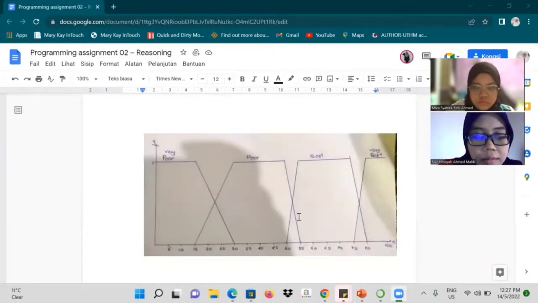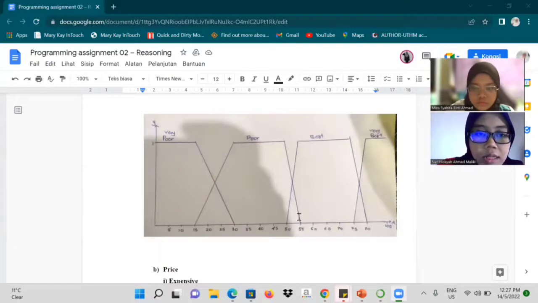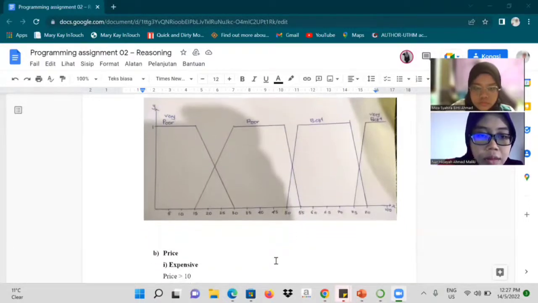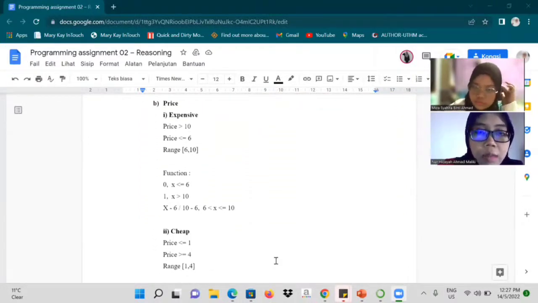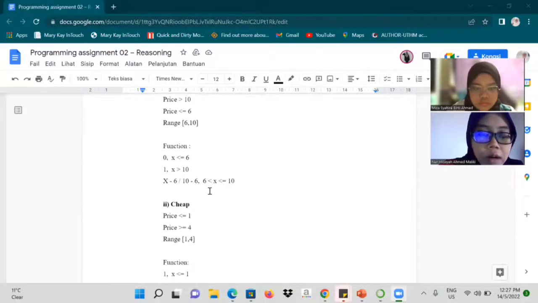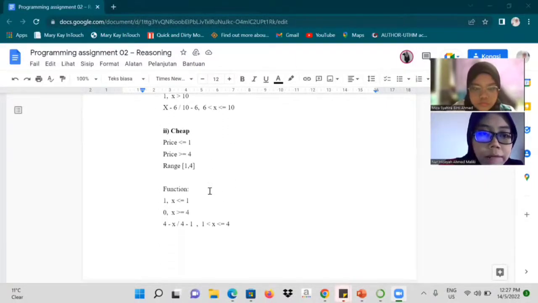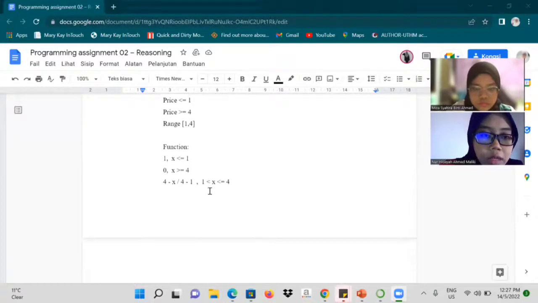Okay, next. This is the graph for the service. Okay, next, for the price. First, the expensive, price more than 10 and price less than or equal to 6, and that is the function of the price for the expensive. And second, for the cheap, price less than or equal to 1 and price more than or equal to 4, and the range is 1 and 4, and that is the function of the cheap.